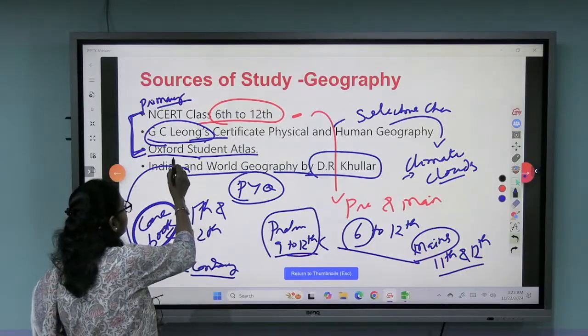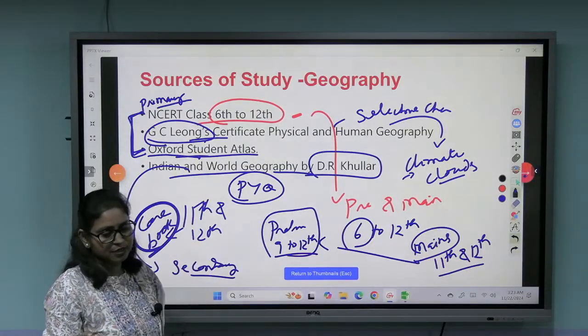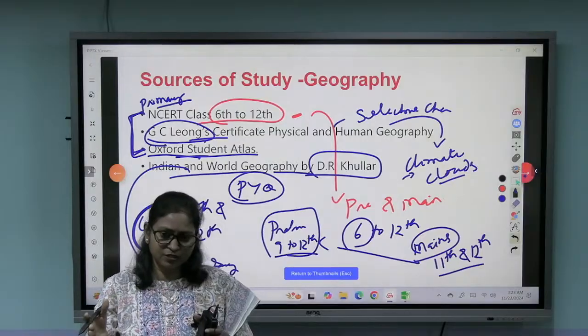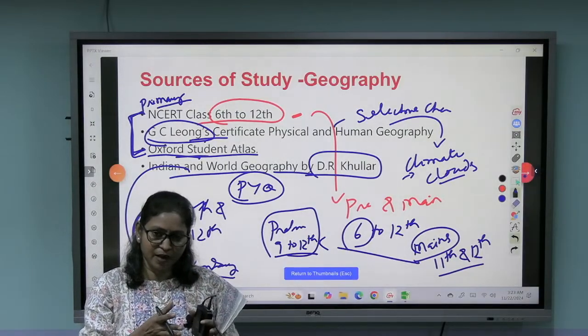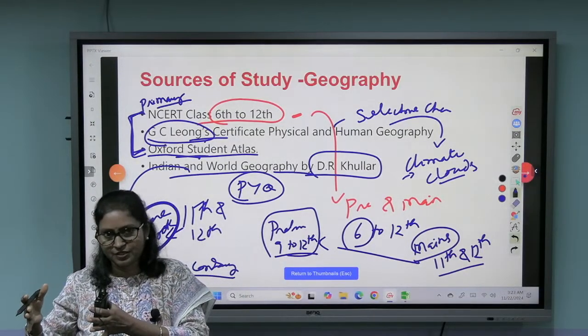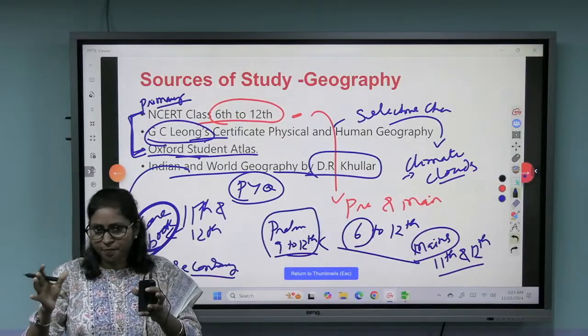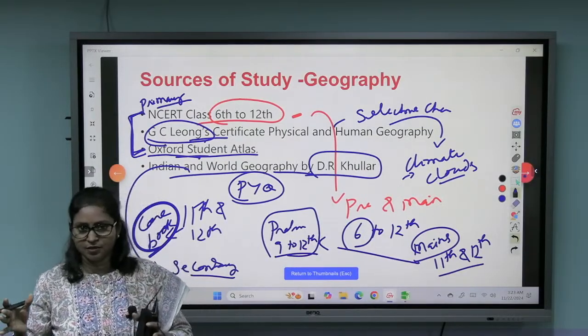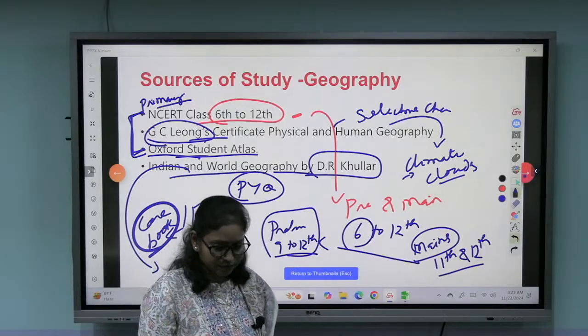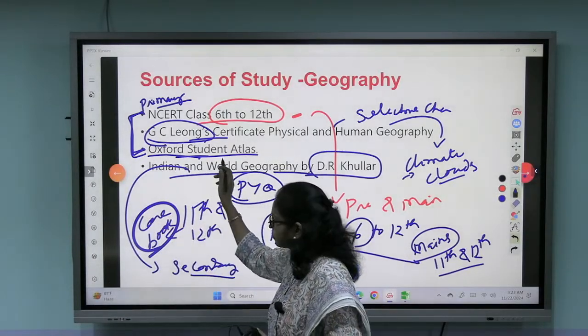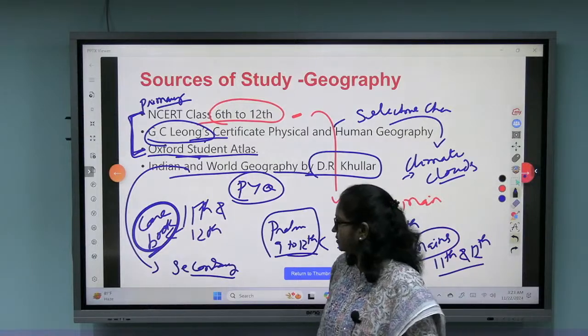This atlas is a good one, the Oxford Student Atlas. While buying the atlas, you just see that on one side there is the political map, on the other side the physical map, so it becomes easy to compare the two. That's the reason we recommend the Oxford Student Atlas.